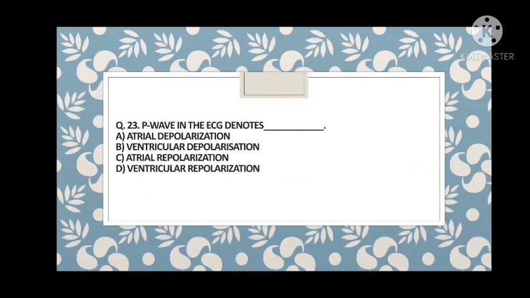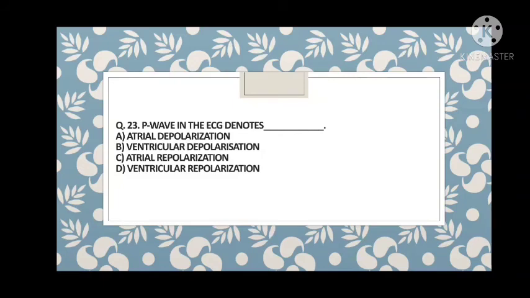Question 23. P wave in the ECG denotes? Very important. All the waves and their counterpart actions are very important. Atrial depolarization, ventricular depolarization, atrial repolarization, ventricular repolarization. First of all, depolarization means contraction, and repolarization means diastole. Atrial systole happens in the P wave. So the answer is A, that is atrial depolarization.